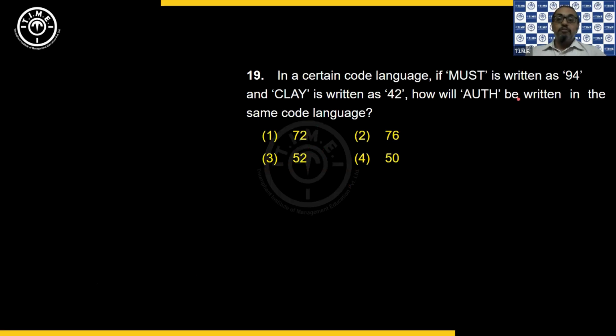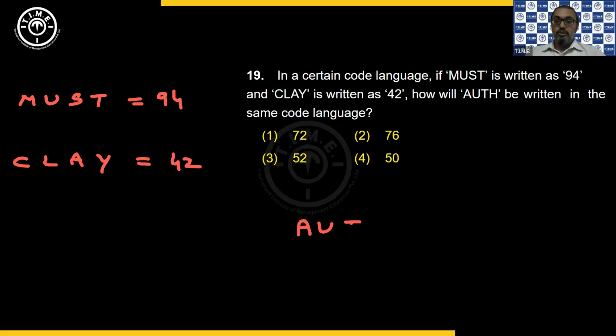Okay. Right. Then moving on, the next one. In a certain code language, if must is written as 94, so the word must is written as 94 and clay is written as 42, how will out be written in that same code language? Okay, so now we have two examples that we need to satisfy using the same logic. So let's see if I take clay, because the number is less, we will check that.